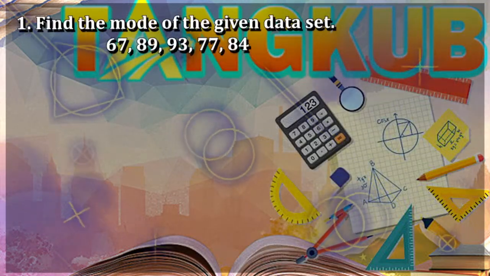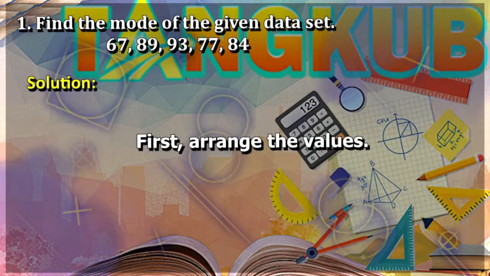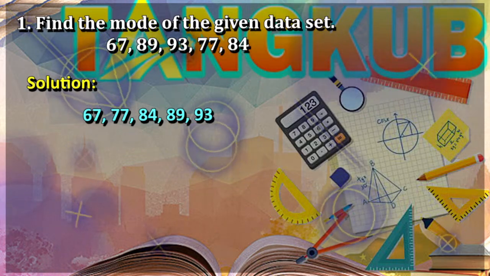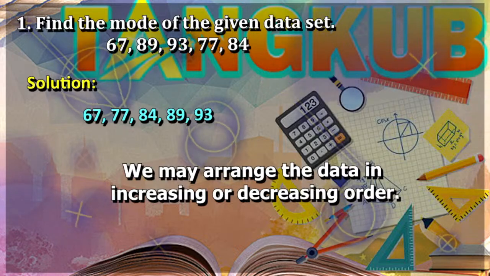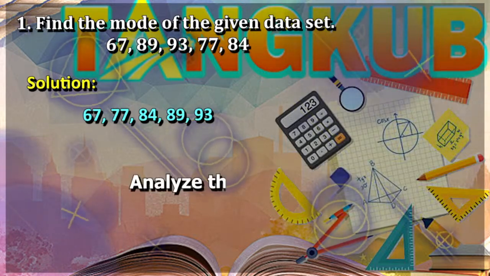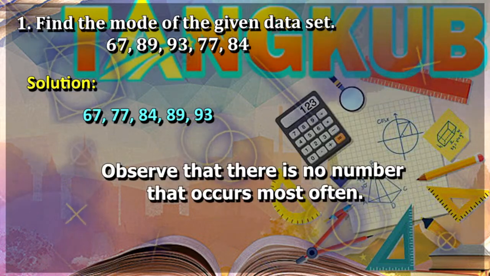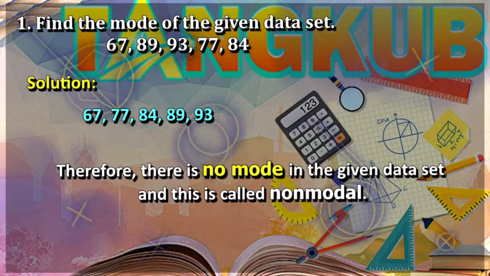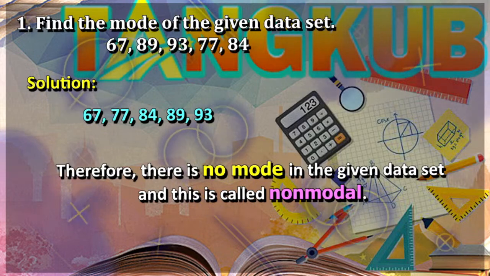First, find the mode of this given data set. First, arrange the values. So we now have, here, the data is arranged in increasing order. Note, we may arrange the data in increasing or decreasing order. Next, analyze the given data set. Observe that there is no number that occurs most often. Therefore, there is no mode in the given data set. And this is called non-modal.